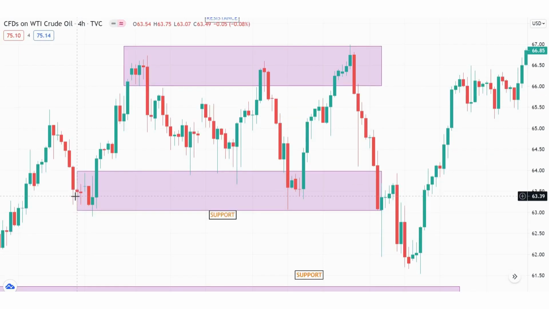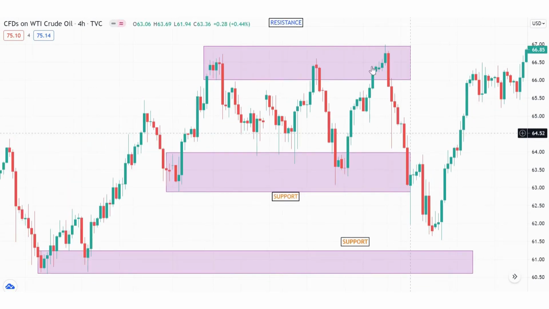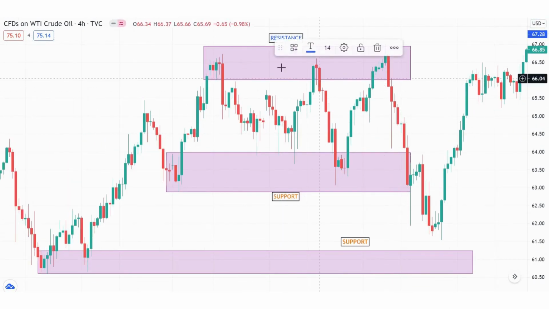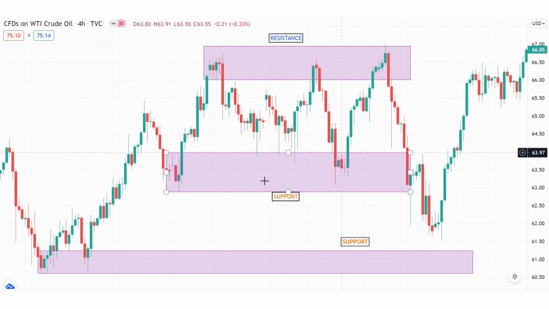Okay, this is the WTI crude oil chart, and I'm using the 4 hours time frame. Why do we need to use the 4 hour time frame? If you want to find the strong support and strong resistance, you need to use the 4 hour time frame and above. You cannot use less than 4 hour time frame because of noise. So as you can see at this area, this line is our resistance. This zone is our resistance, and this zone is our support.